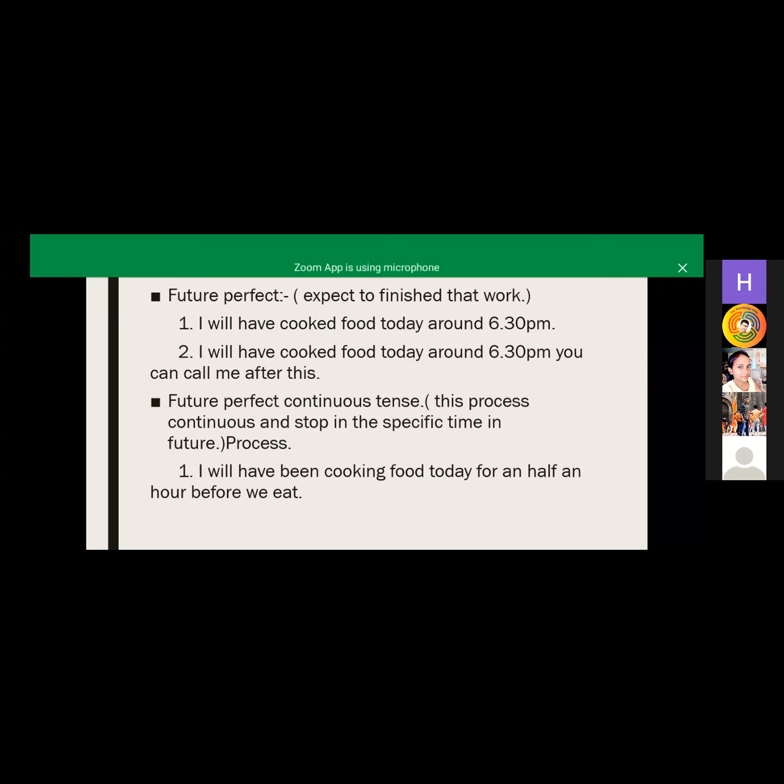The meaning is the same as in the future continuous, but the sentence is described in a different form.